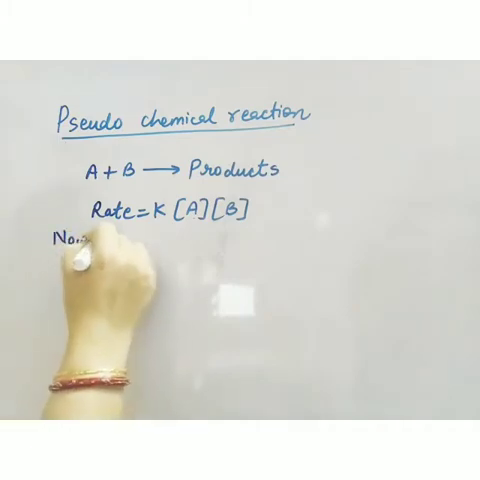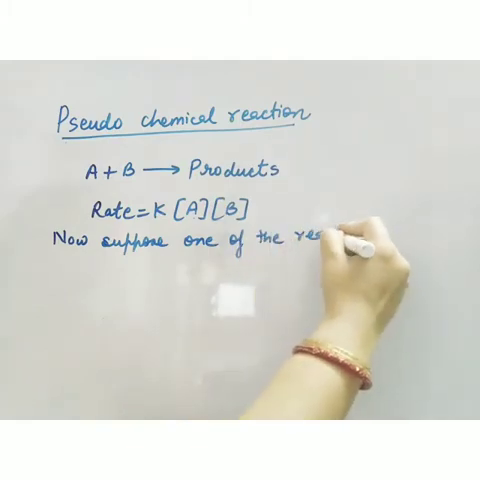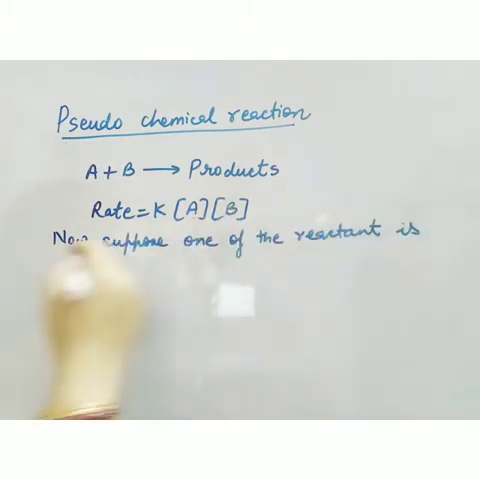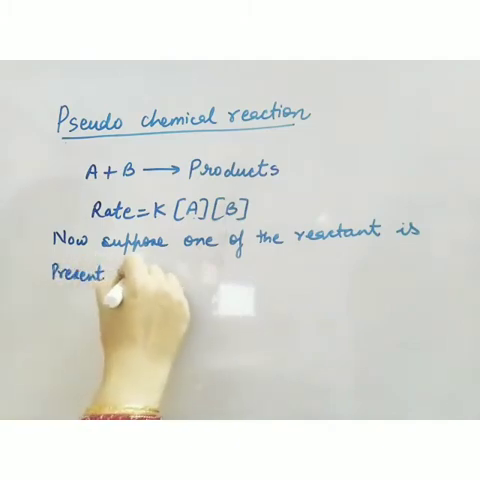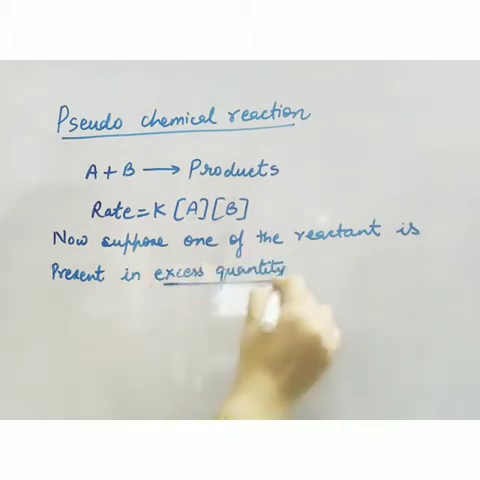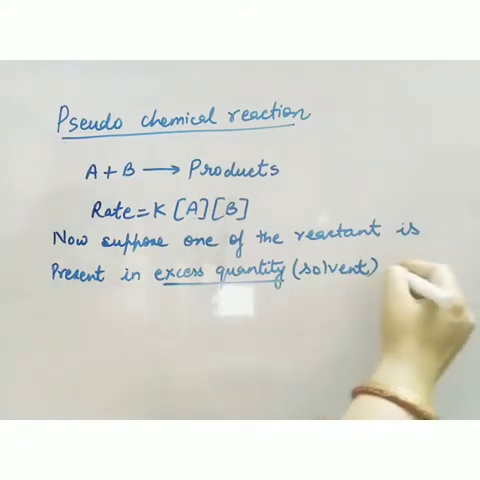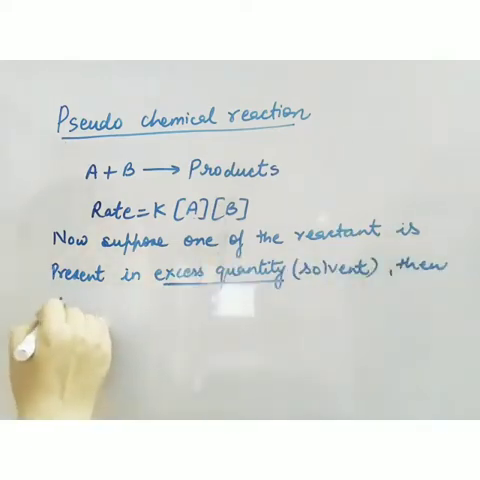Now, suppose one of the reactants is present in excess quantity. Okay, now there are two reactants A and B, and suppose out of A and B your B is present in excess quantity. Now excess quantity means that reactant is a solvent. There are many reactions which have water as one of the reactants or any other solvent. So if one of the reactants is present in excess quantity, that is solvent, then its concentration